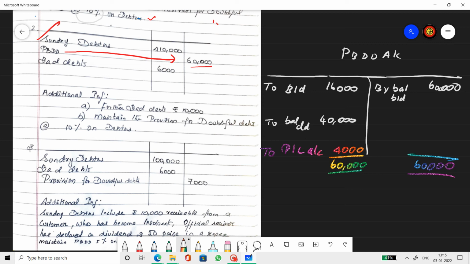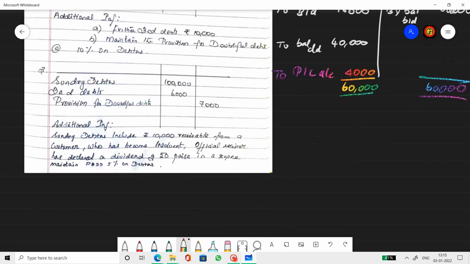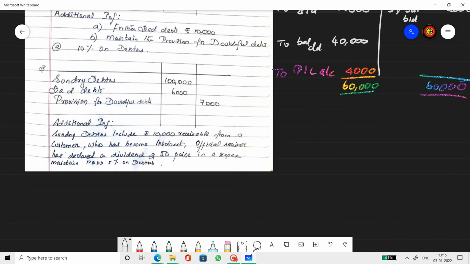The treatment of debtors in the balance sheet is also the same. The provision for bad and doubtful debts amount that we take into the profit and loss account will differ. So only the profit and loss account figure will differ. So when you prepare the profit and loss account, the provision for bad and doubtful debts amount will be 4,000 rupees.